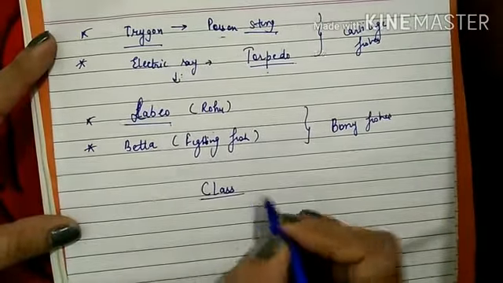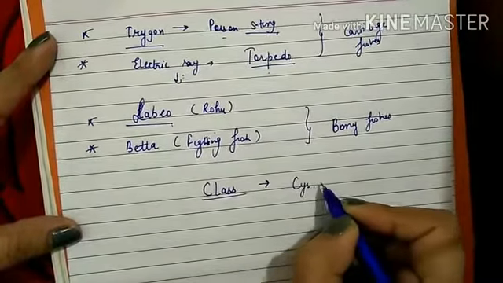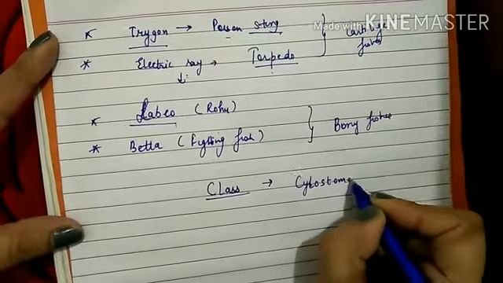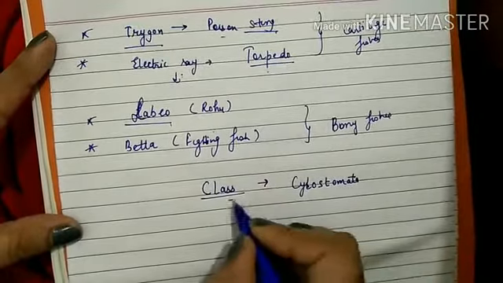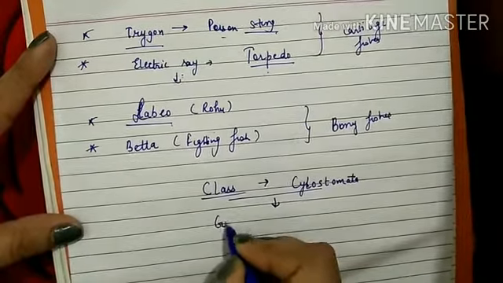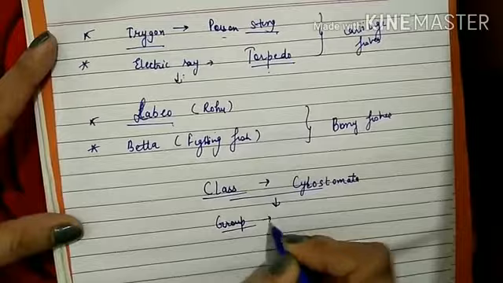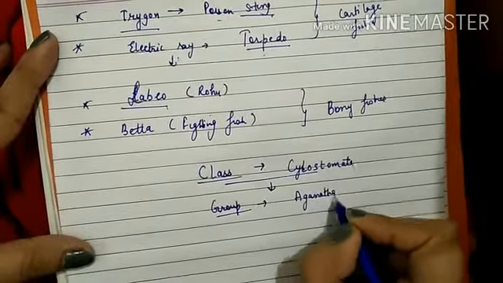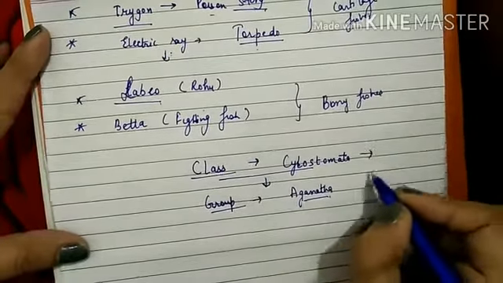Now we will quickly discuss Cyclostomata. It is present in the group Agnatha, meaning there are no jaws present. These are the jawless vertebrates.